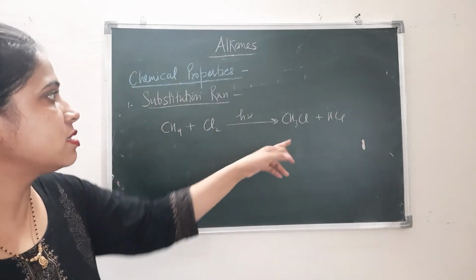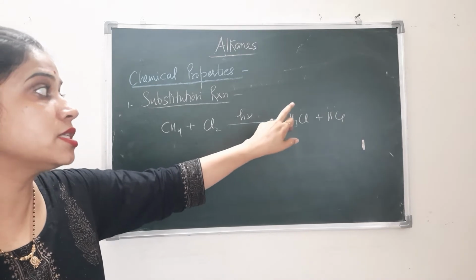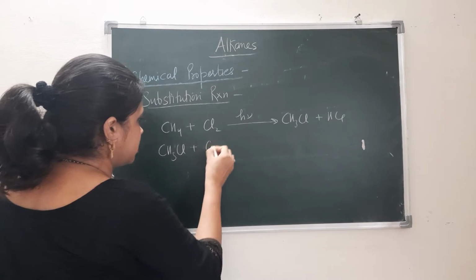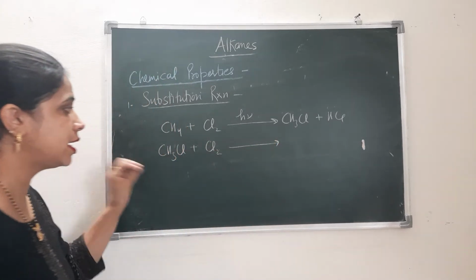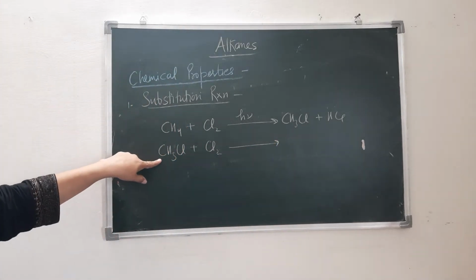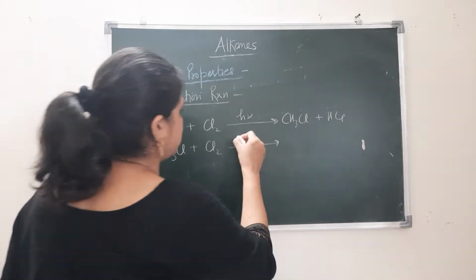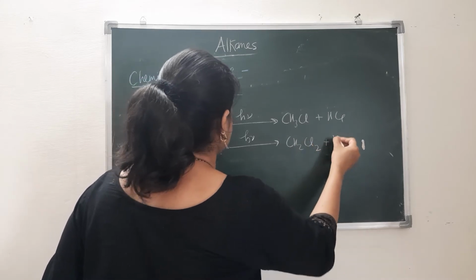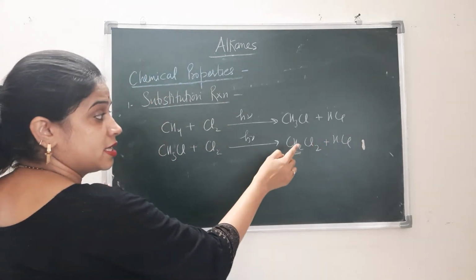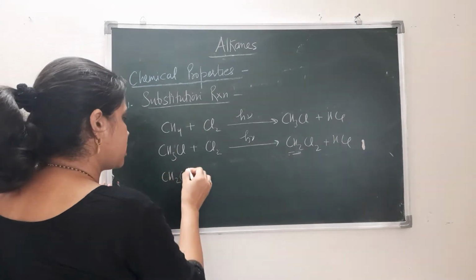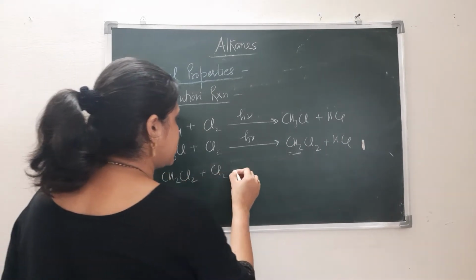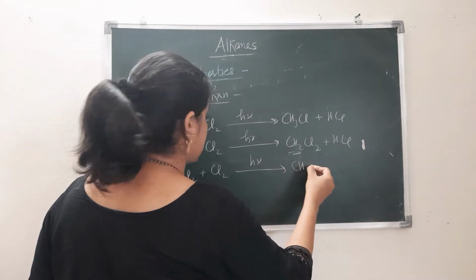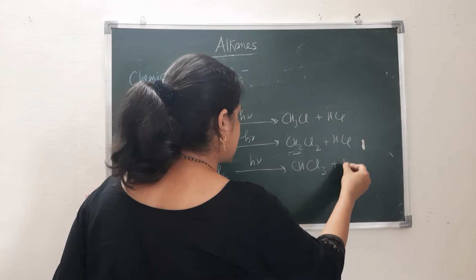So as we can see, here hydrogen is still present, so the reaction will occur again. The reaction will occur till it has any hydrogen. So again we do the same reaction: CH2Cl2 and HCl. Further it still has hydrogen, so CH2Cl2 and Cl2, in the presence of sunlight, gets converted to CHCl3 plus HCl.